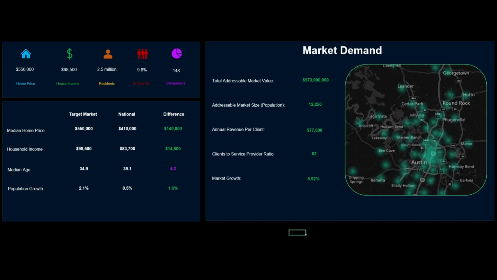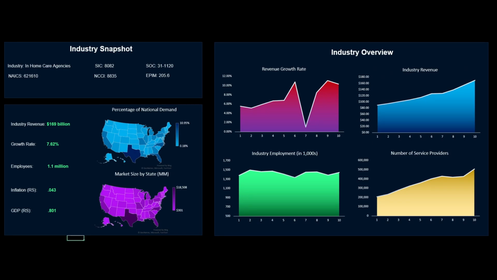That's great. And then we take a look at the market demand. Over here is a heat map just showing where the demand is among the targeted demographics. The total addressable market value based on national statistics of people requiring in-home care. The average annual revenue per client, which is adjusted specifically to Austin given the added wealth of this area. Number of clients to service ratio, which is great, 148 competitors to a target market of around 12,250 people, and the market growth. From there, there's also an industry overview, pretty intuitive. This is just sort of the pedigree information here.